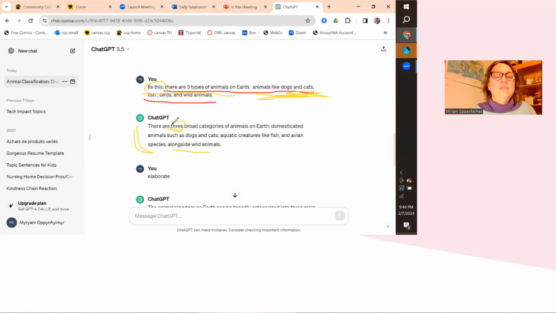So it didn't fix it completely. It made it into some sentences, but also wild animals, many aquatic creatures are wild animals. Avian species like birds are also wild animals. So this is not a good classification and division essay, but it's cheating. And even if it wasn't cheating, it's just wrong. So the information is not true, so it's not good. Okay, one more.